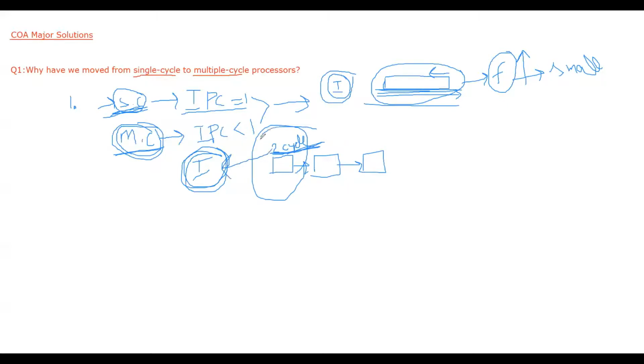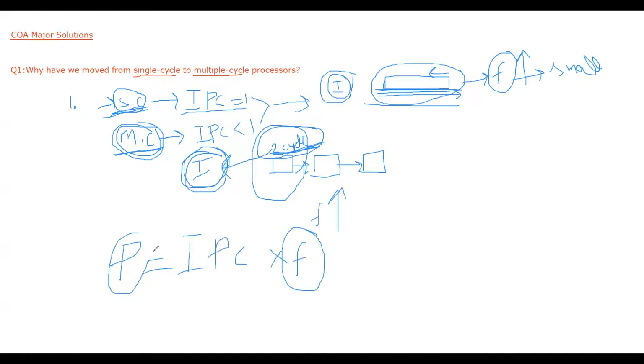So you can decrease the cycle width as much as you want, or we can say we can increase the frequency as much as we want. And we know performance is equal to IPC times frequency. So if we are increasing the frequency, that means we are increasing the performance. We can decrease the cycle width irrespective of the nature of the instruction, which means we can increase the frequency irrespective of what instruction we are executing.